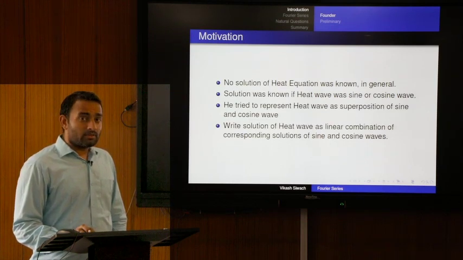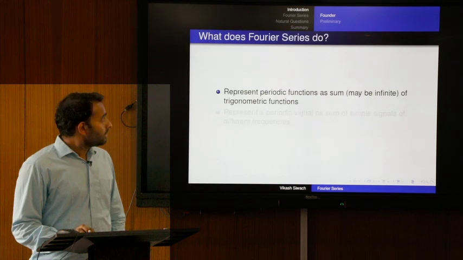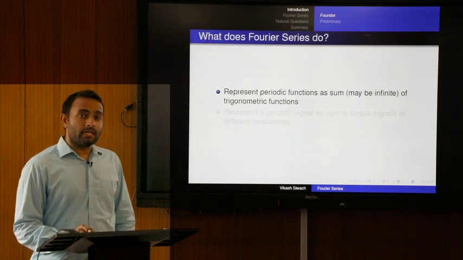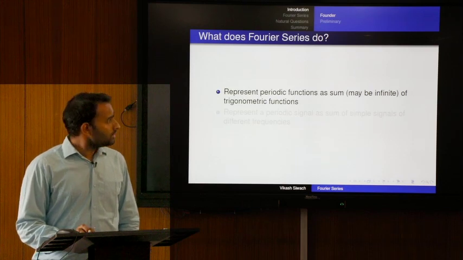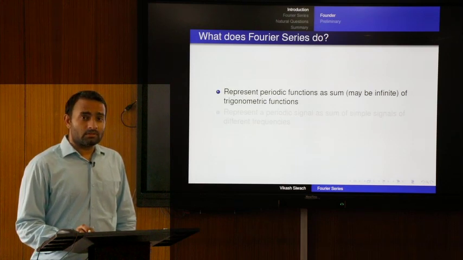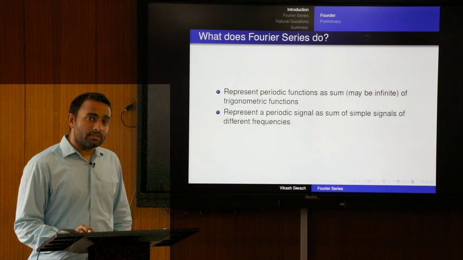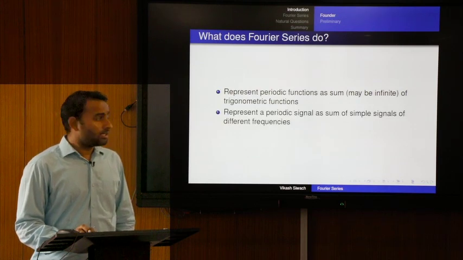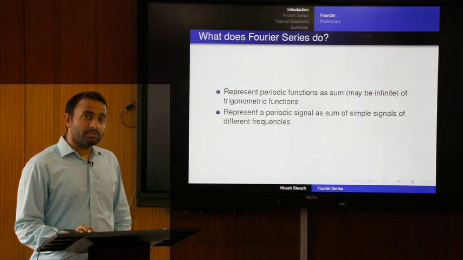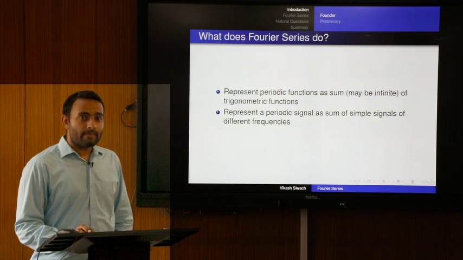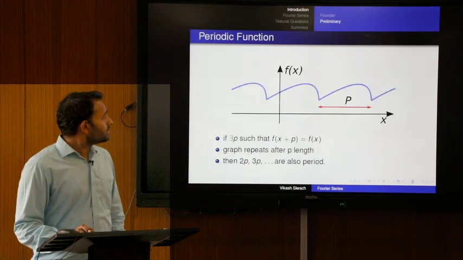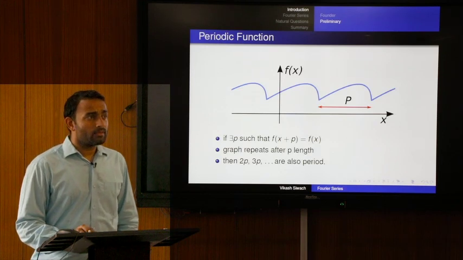So, this is what Fourier series is actually doing. Fourier series represents periodic functions as a sum of sine and cosine waves. So, we can say a sum of trigonometric waves. This sum can be infinite also. Or the same thing we can say: Fourier series represents a periodic signal as a sum of simple signals of different frequencies. So, before moving to Fourier series representation, we first do some preliminaries, which include periodic functions.